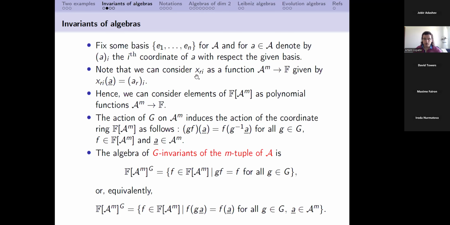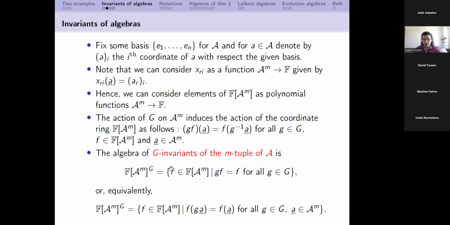And then we can consider this function X, R, I as a function over the direct sum of m copies of algebra A as written here, and so any element of the coordinate ring is, of course, just a polynomial function. It's important that we can consider it as a function. So we have the action of G on A^m. In the usual way, it induces an action on the coordinate ring. Explicitly, it's written here. And finally, we obtain the definition of our algebra of invariants.